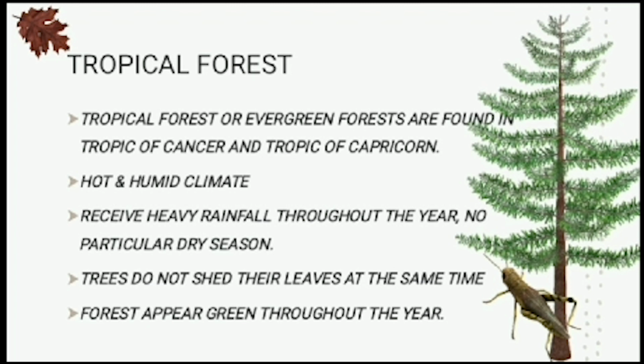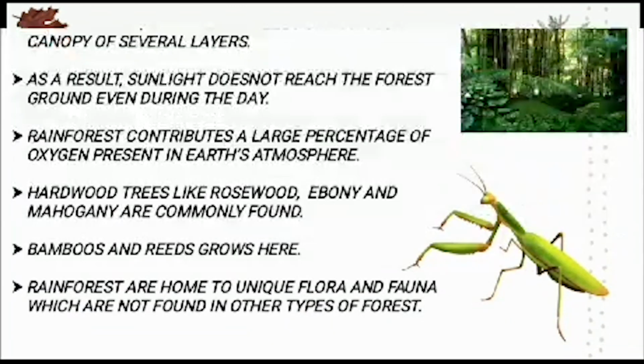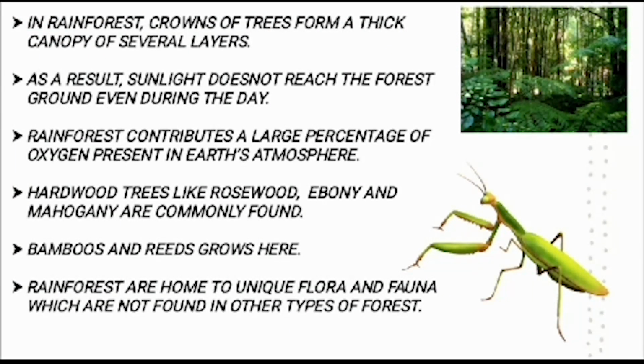As a result, the trees do not shed their leaves at the same time and the forests appear green throughout the year. In these forests, the crown of trees form a thick canopy of several layers. As a result, sunlight does not reach the forest ground even during the day.